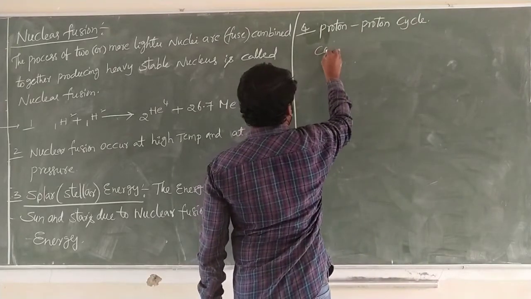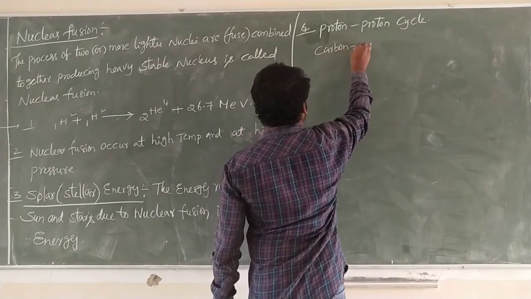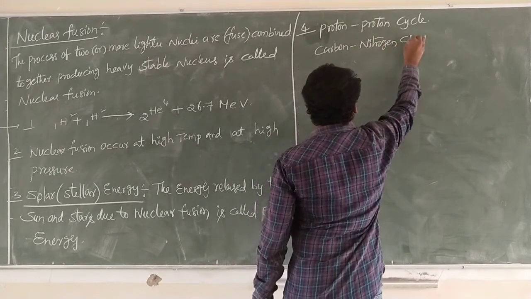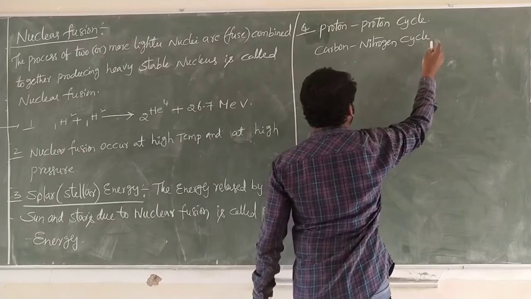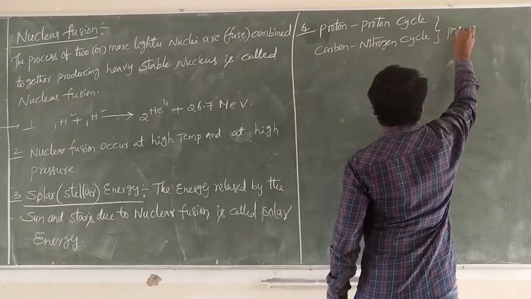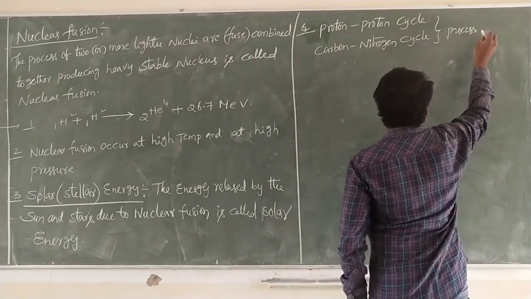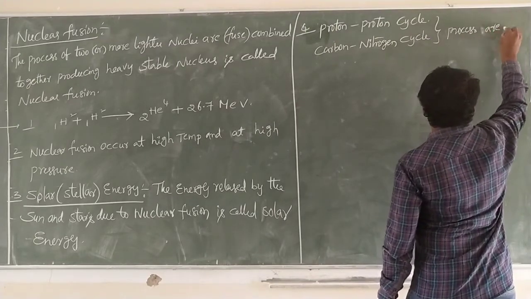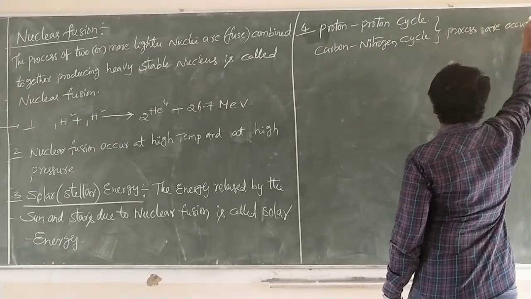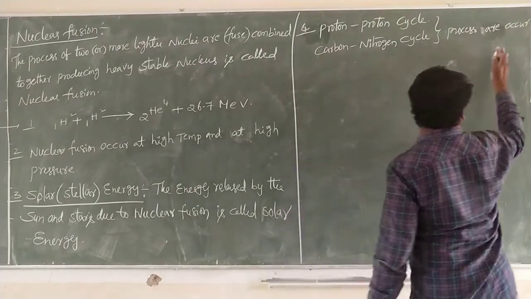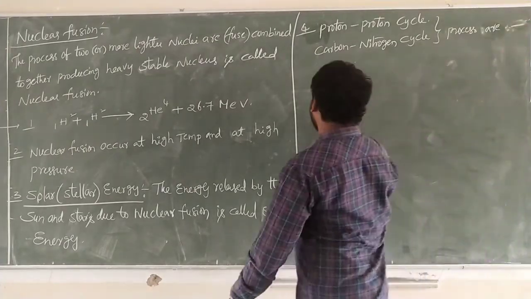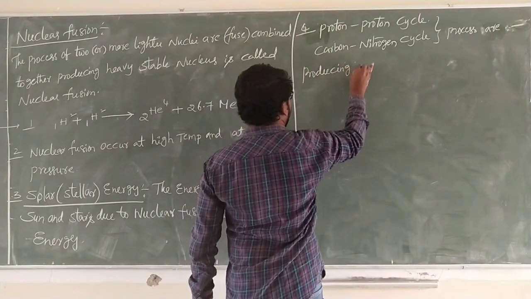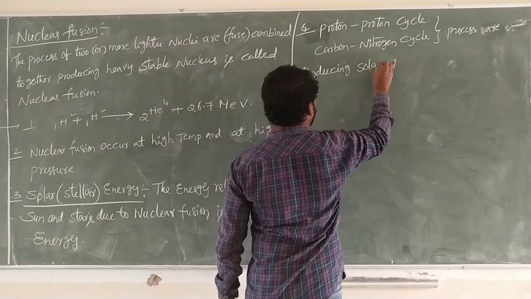Second one is the carbon nitrogen cycle. These are the processes producing solar energy.